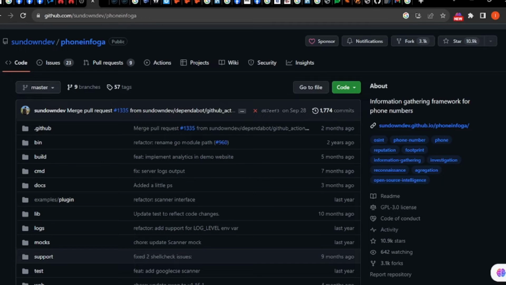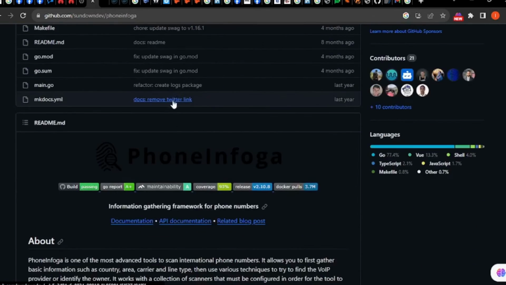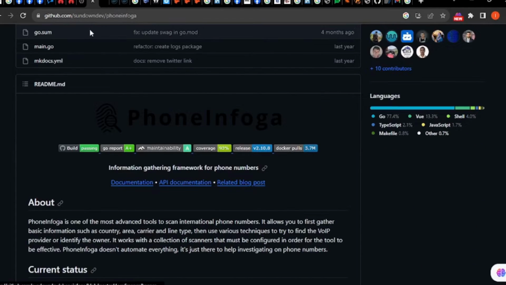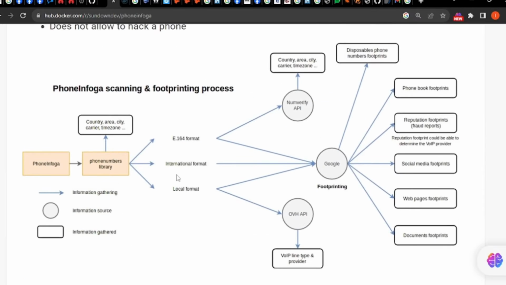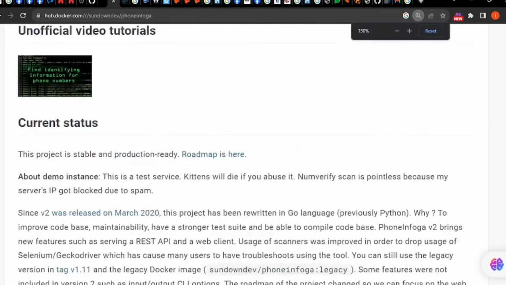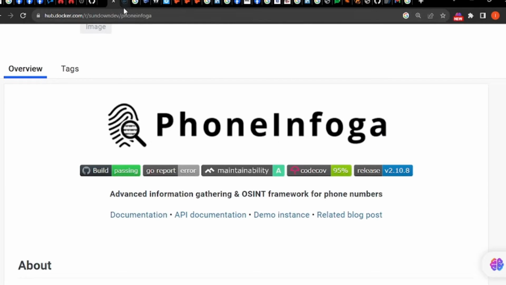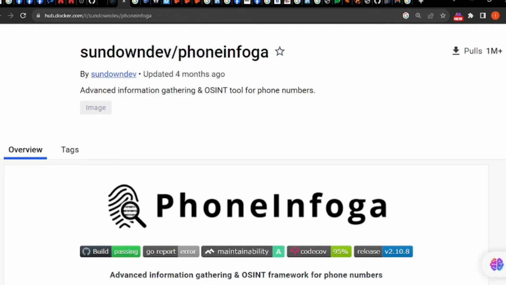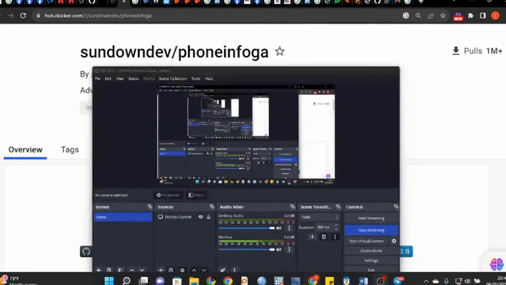But if you want to really go into details, how would you go about that? Just go on the GitHub page, look for phoneinfoga, and then just download a Docker image. I'm not going to go much into details about that. If you want to know about programming Linux, check on my second channel, called Static Gene. It's down below in the description, somewhere down within the page. You can see my second channel where I talk about programming and other topics in general.